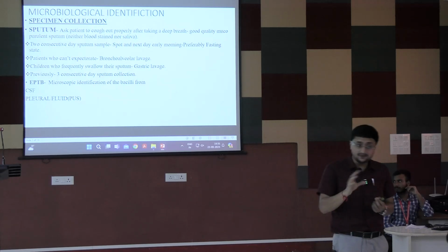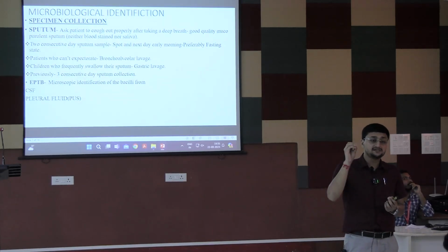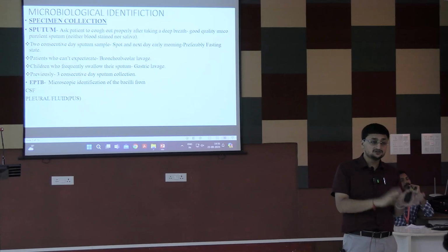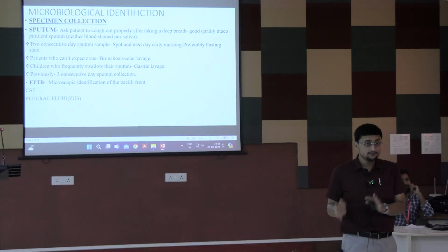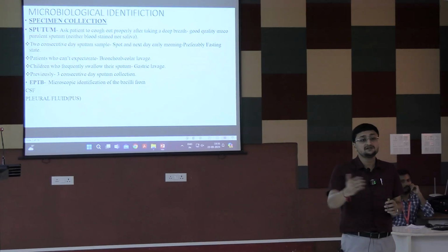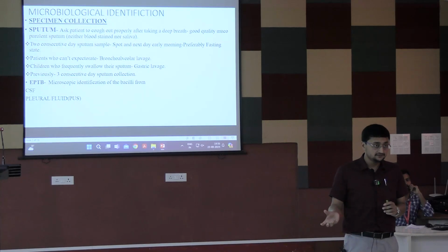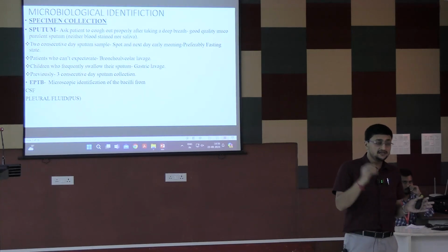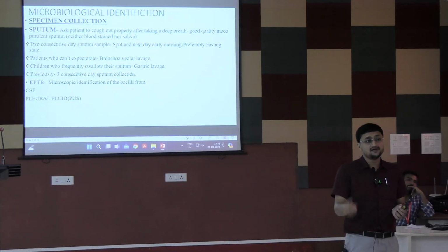But if there is no pus or empyema, only sterile pleural fluid, this is because of a type 4 hypersensitivity reaction. This is not a direct invasion of the bacilli. So you may not find any bacilli under microscopy in a sterile fluid.